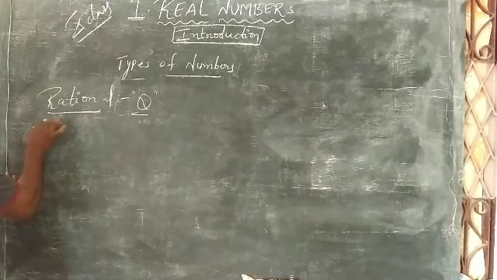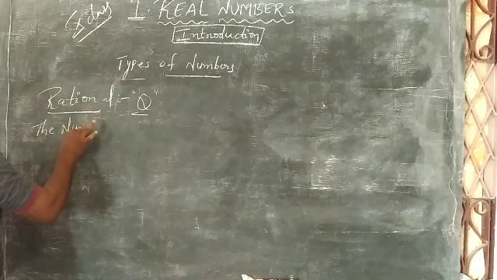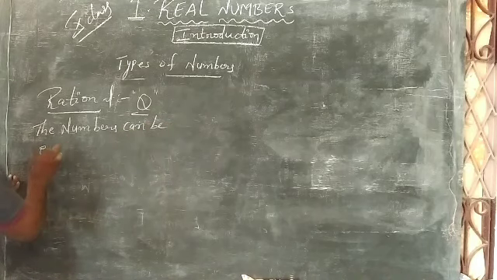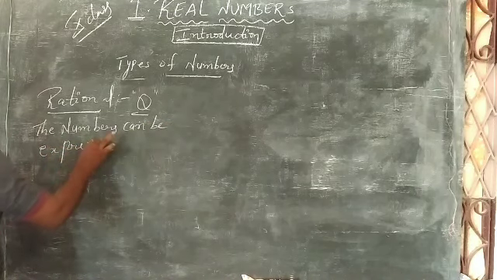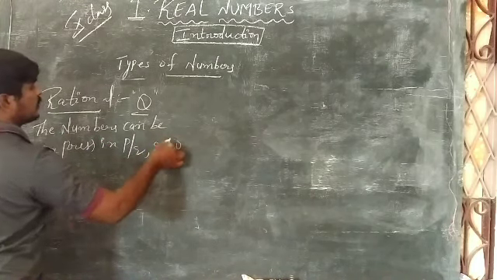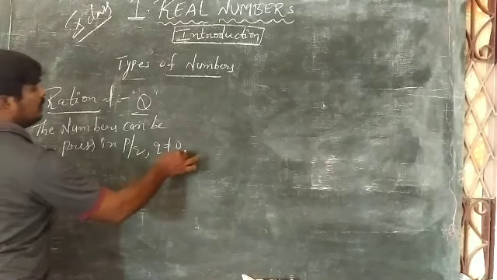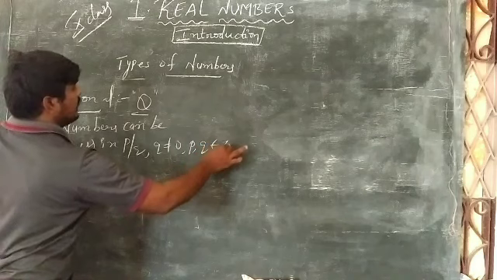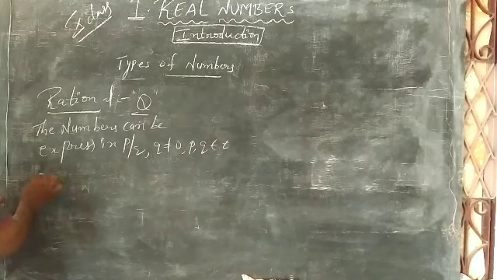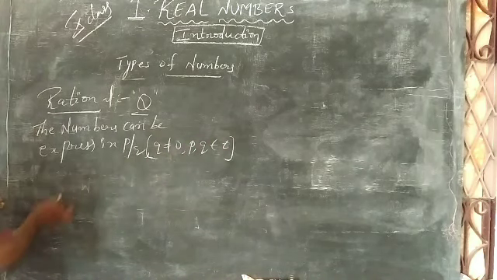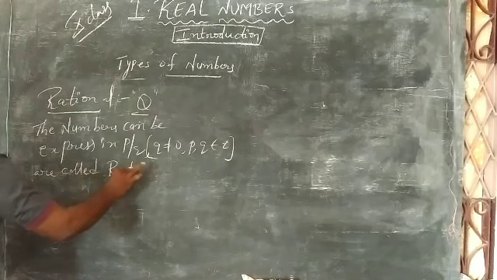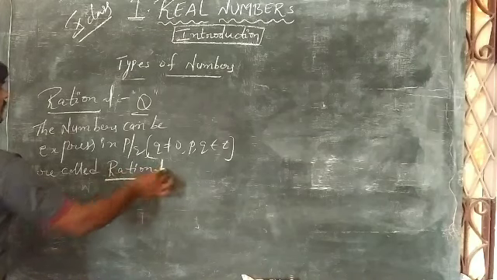The numbers which can be expressed in p by q form, where q is not equal to 0, the denominator should not be 0, and p, q belong to integers. Both numerator and denominator belong to integers. This is a condition. These are called rational numbers.